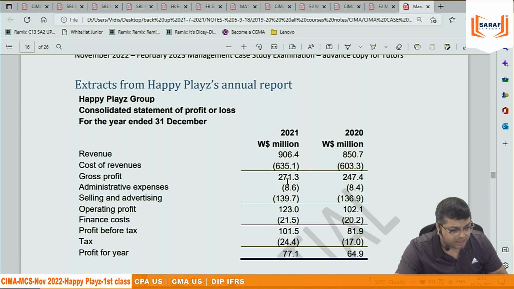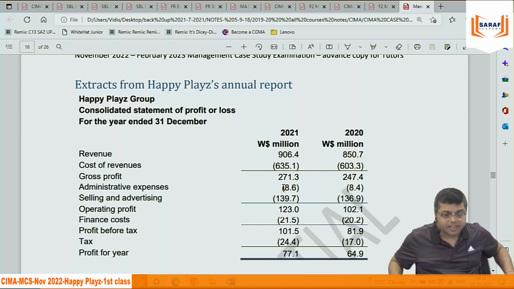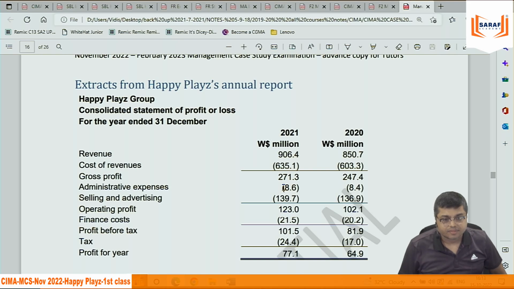If I say that the company's gross profit has gone up from 247 to 271, the question is, is it good or bad? And if it is good, why? If it is bad, why? What can we say about this? I am asking all of you, anybody. The gross profit as compared from last year to current year is more than last year. So is it good or bad? If it is good, why? If it is bad, why?